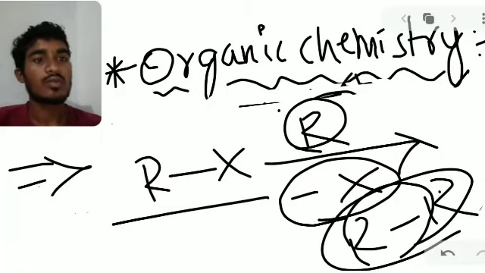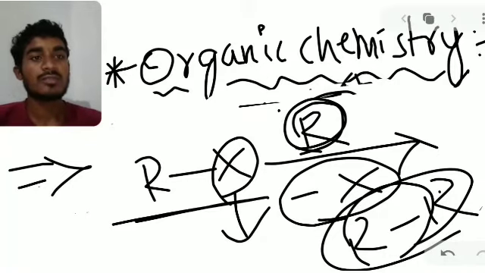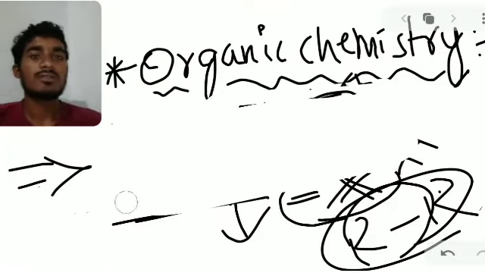So when alkyl halides are substituted with another R group, in the place of X, which is a halogen group, minus X means removal of the halogen, and we substitute the R group, so it will form alkanes. These are the basic examples of saturated hydrocarbons.